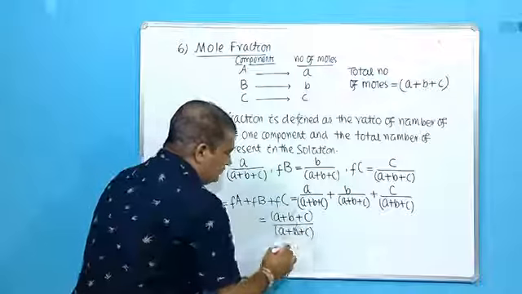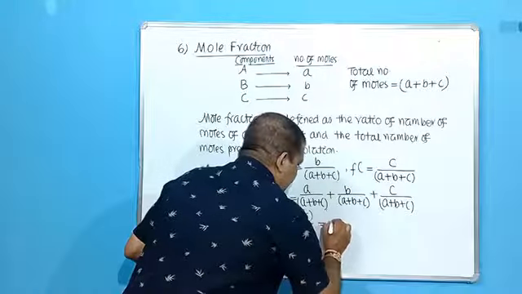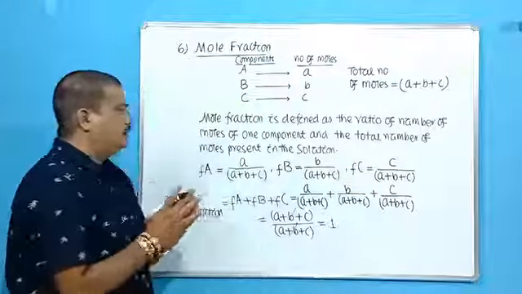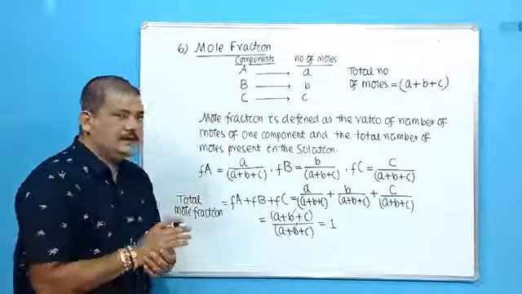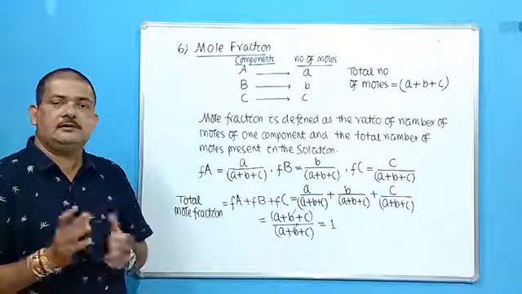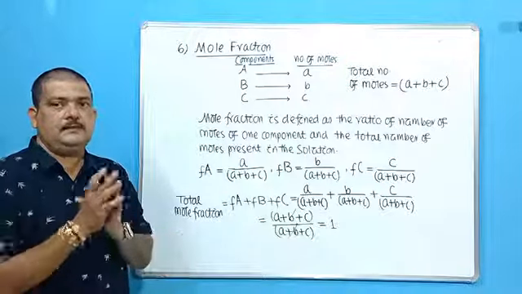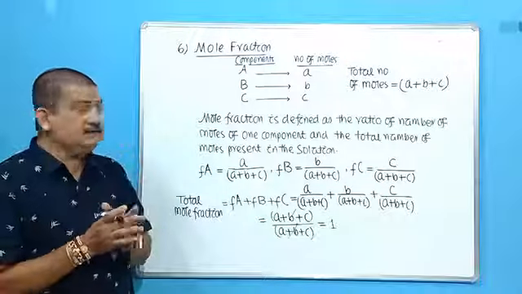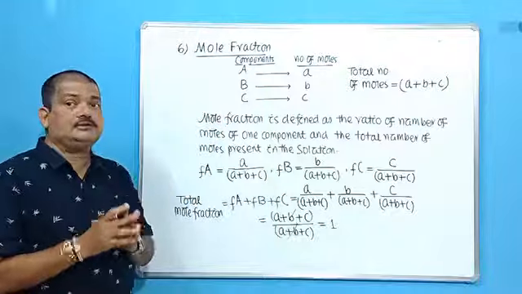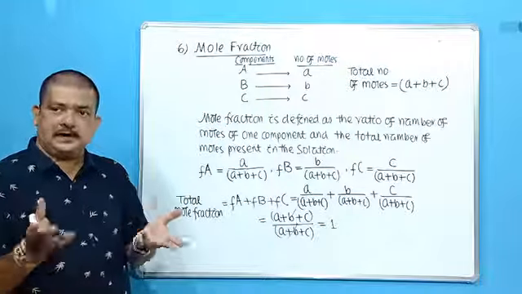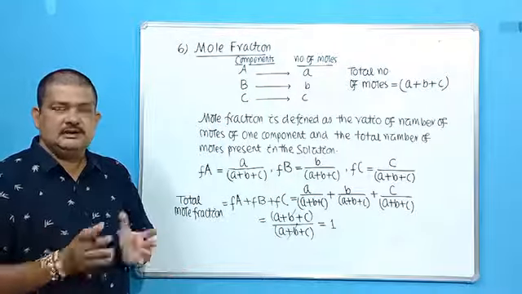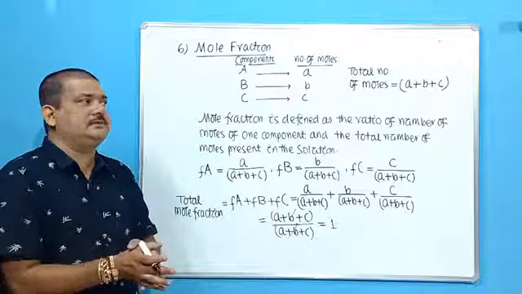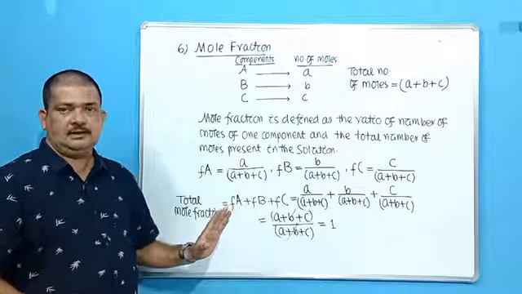That means they will cancel out. So what will be the value? 1. So what we learn from here? Now the sum of all mole fractions will be 1. The sum of all mole fractions has to be 1 because it is the ratio of the number of moles of each component present to the total number of moles of the solution. So when we sum them up, it has to be 1.